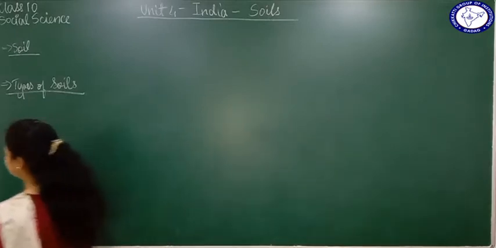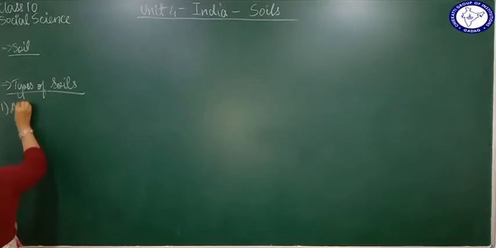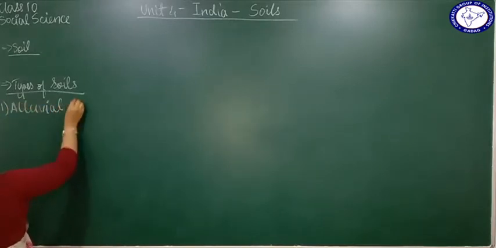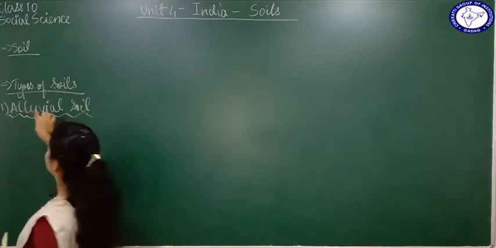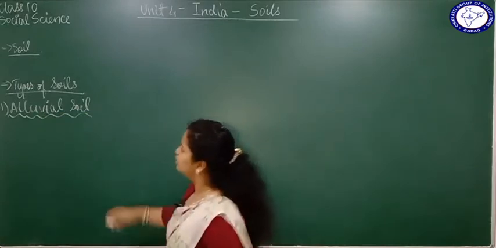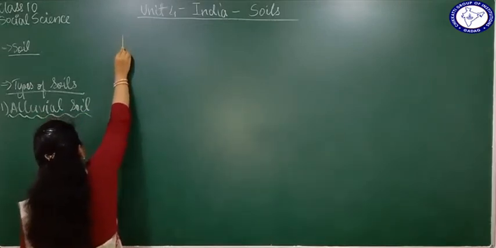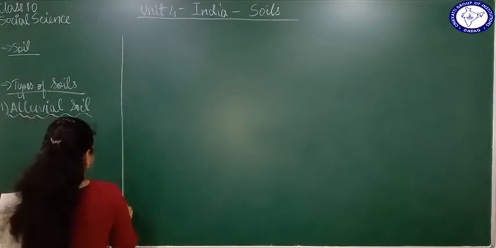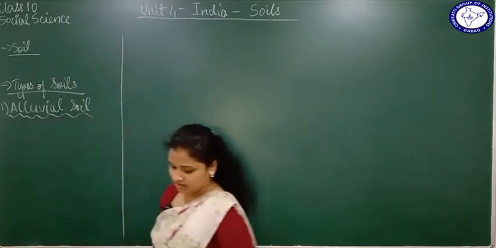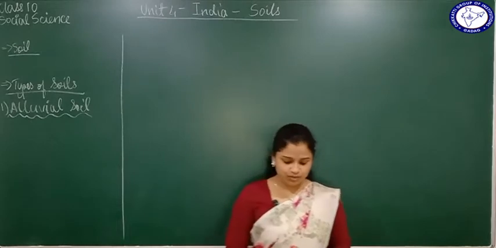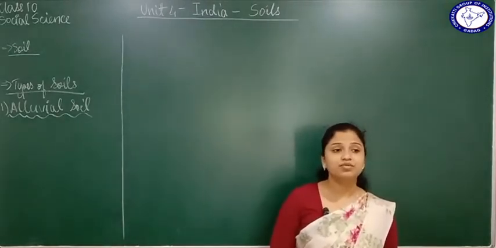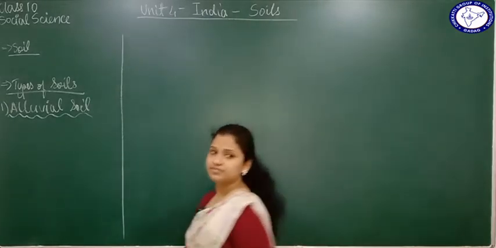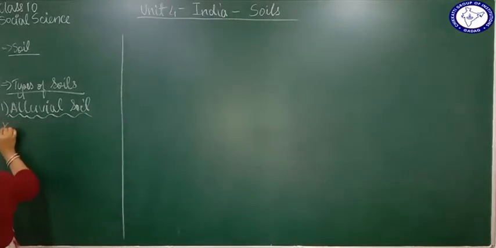First, let's talk about alluvial soil. Don't get confused with the spelling. Alluvial. So let's talk about alluvial soil first. What do you mean by alluvial soil? Soil that is composed, or made up, of alluvium is called alluvial soil.